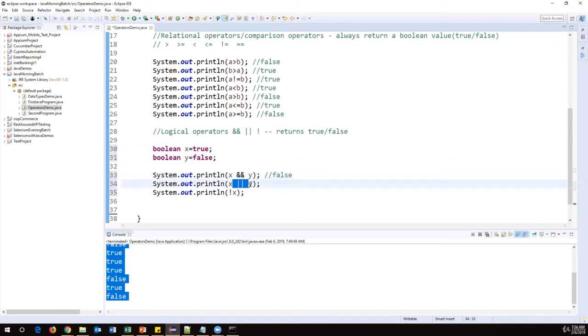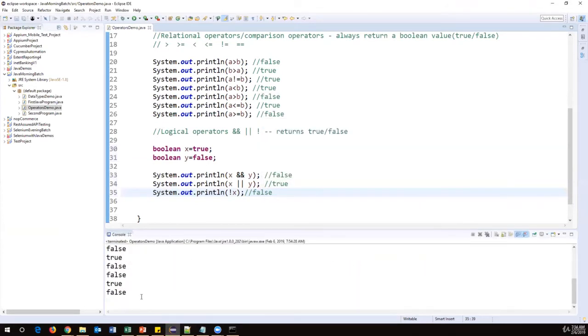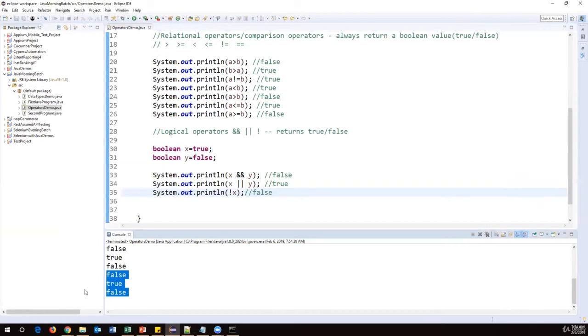And the OR operator will return true even if one of them is true. So here it will return true. And x value is true, so not x is obviously false. Okay. So most of the time we use these operators in conditional statements and looping statements. In the next session, I'll show you how to use these operators along with conditional and looping statements. Okay, let's run this code. Okay, now we got this output. So this is how we need to use logical operators.